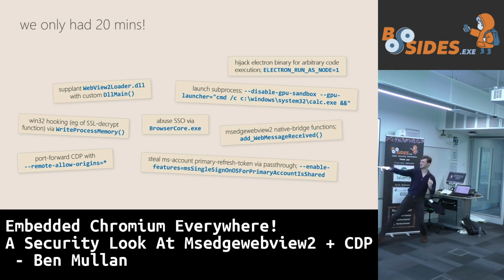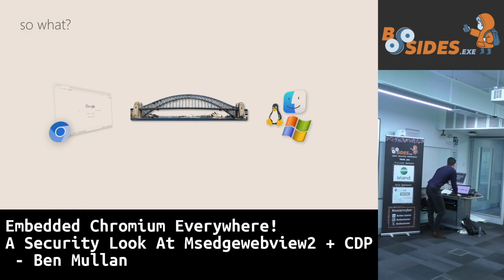There is a way of doing this from a remote machine, not just a remote application, but I could have a different computer and still hook into a remote Electron-based application. And if we had more time, then this would be very fun. But we don't. So what we're going to say is, so what? Well, look, you're only humans. You're not going to remember all of this. But if you're just taking away one thing from this talk, then it's this thing.